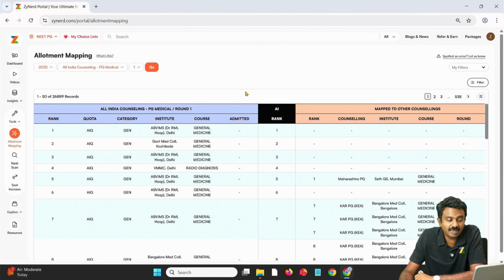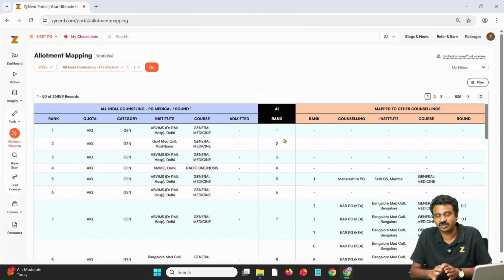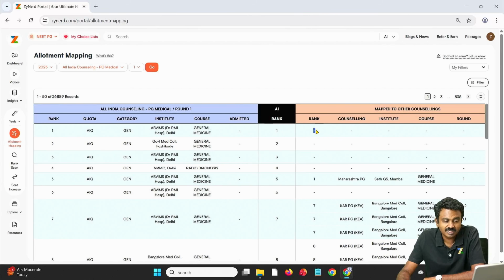How does this help? Now they have been mapped against other counselings. First thing that we need to understand is that there is a rank over here. All India uses the All India rank or NEET PG rank overall. So we have used the All India rank. That is a common rank between All India and state. A candidate's All India rank does not change based on All India or state. Now we move on to the other part where allotments have been captured.